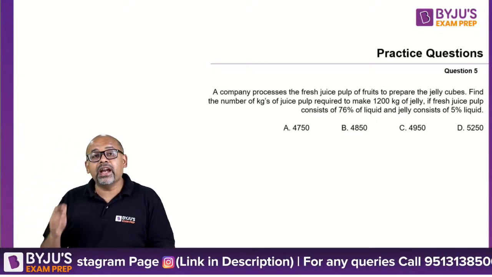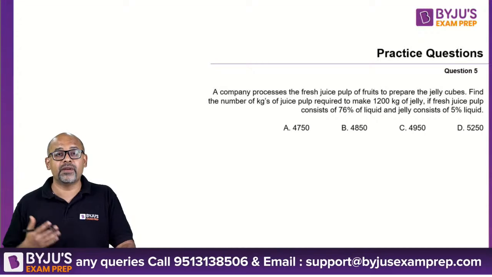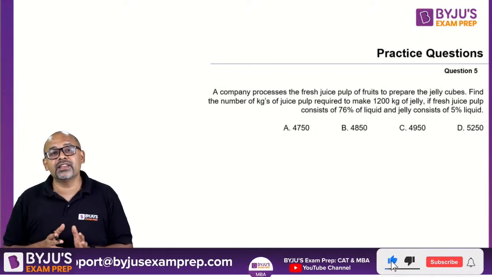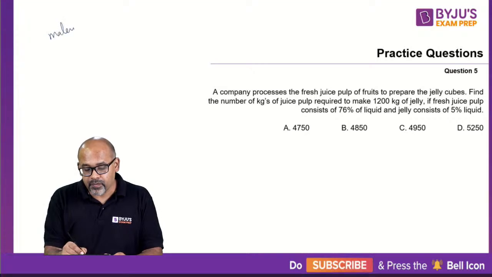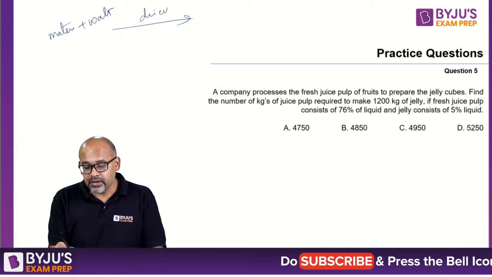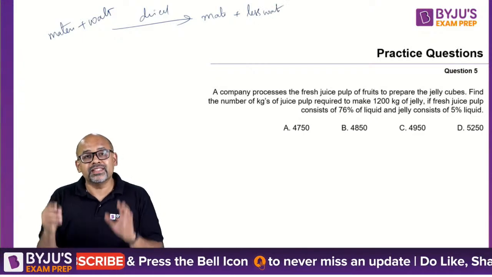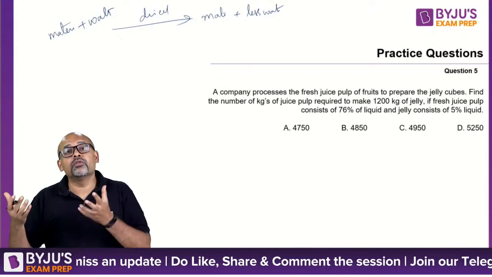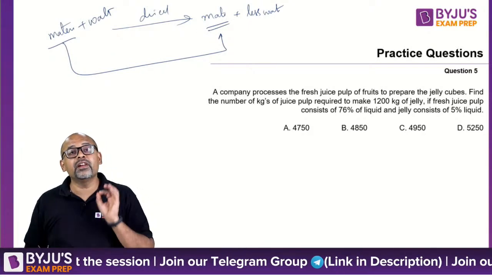So let's take a look at the idea behind this question. This is a very, very famous model. I'm not saying this question per se is famous, but the model is very famous. What they say is, typically the question says something which has some material plus water will ultimately be dried to give you material plus less water. This is the funda. Something which has a lot of water will be dried, so the vapor evaporates. The concept is the material will remain the same, whatever material it is.